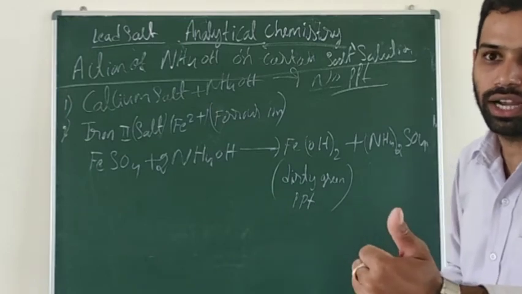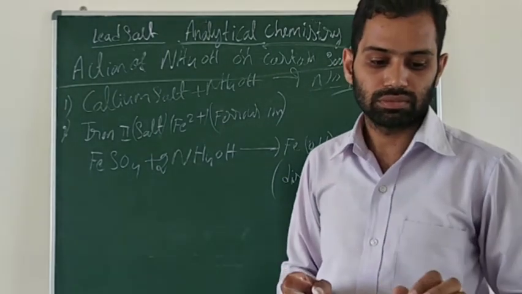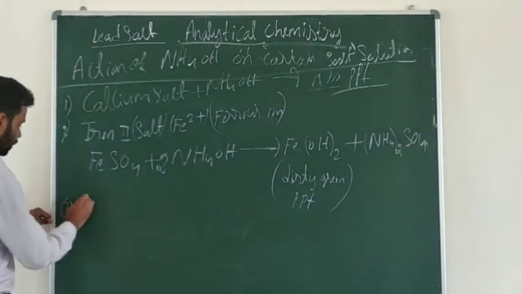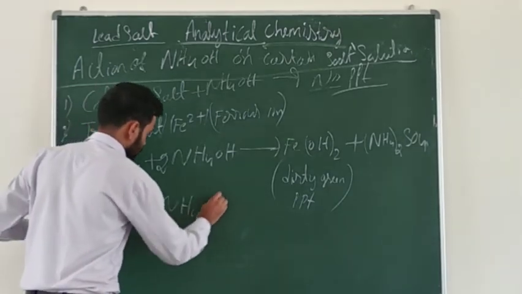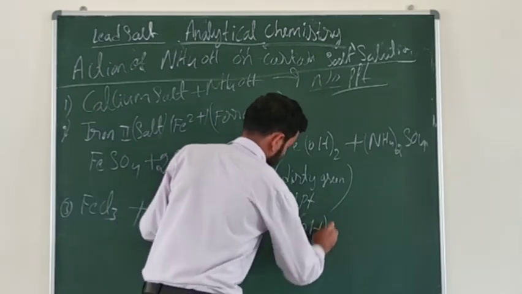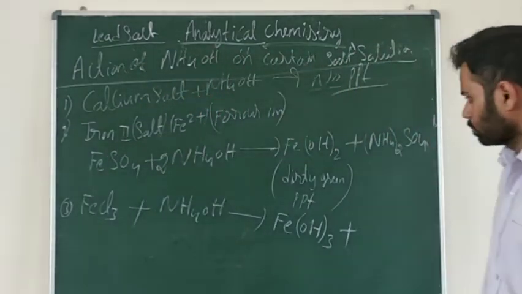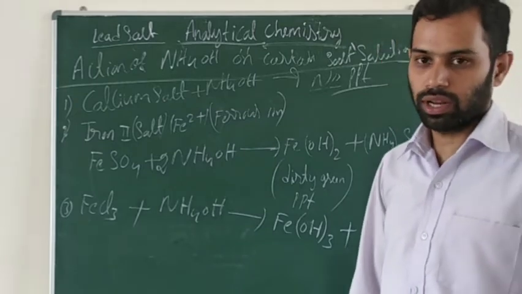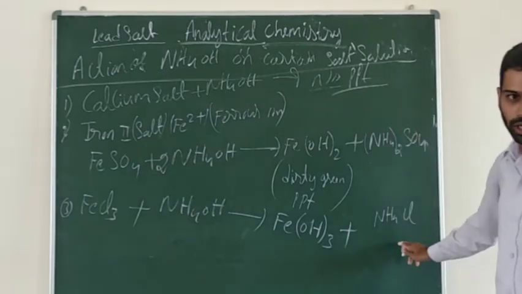That is how it is identified by adding the reagent ammonium hydroxide. Okay. Next one, ferric chloride. Now take ferric chloride, FeCl3. For this one, I am going to add NH4OH, ammonium hydroxide, which forms ferric hydroxide and a byproduct. What is the byproduct? Can you tell me the byproduct? Ammonium chloride. It forms ammonium chloride.